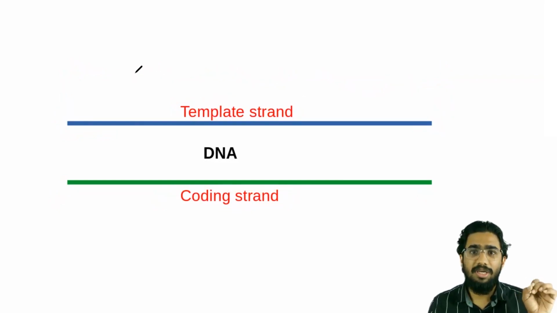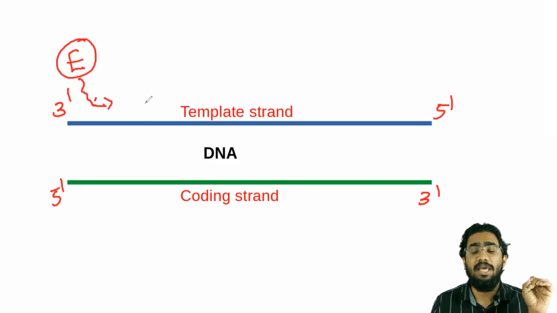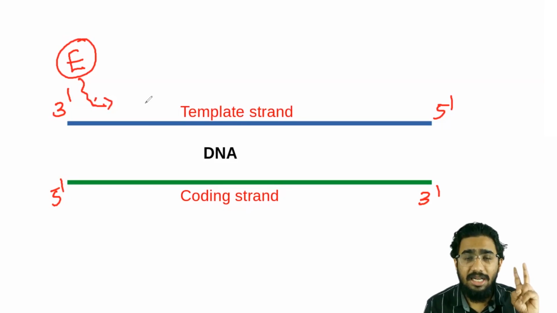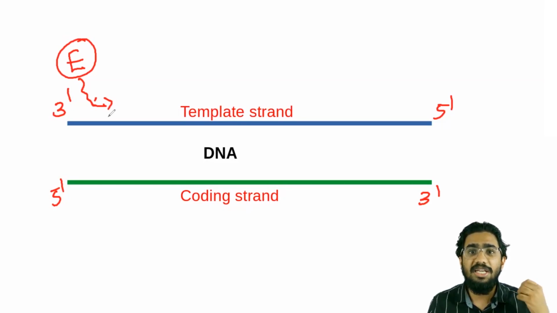Let's discuss the transcription process here. You know that we have two strands, the 3' to 5' template strand, and the 5' to 3' coding strand, and your enzyme, I will mark the E as E for enzyme, is coming to synthesize new RNA here. But here I'll be telling you the second speciality of the enzyme: the enzyme cannot initiate the process of transcription on its own. But how will the enzyme initiate the transcription?